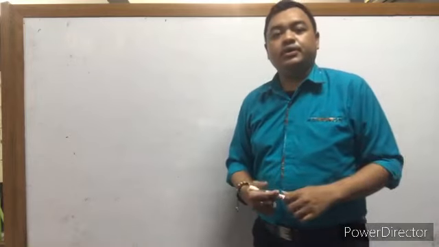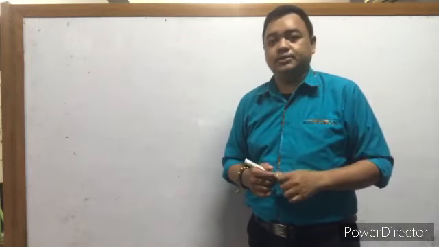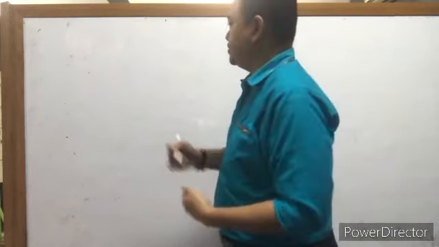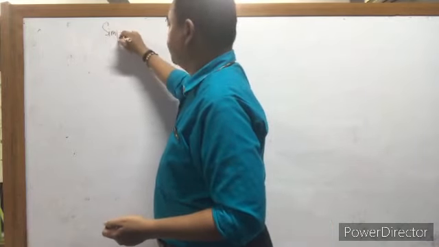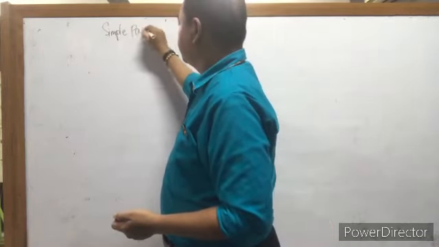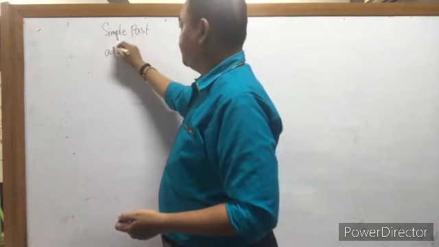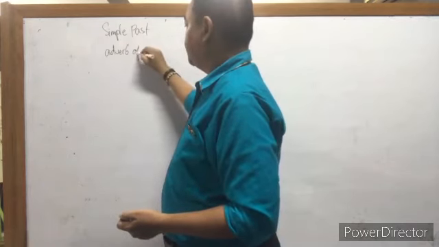Okay, now, how to indicate it's simple past or present? First, we're talking about simple past. We're talking about adverbs of time.